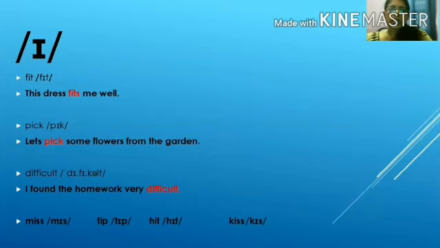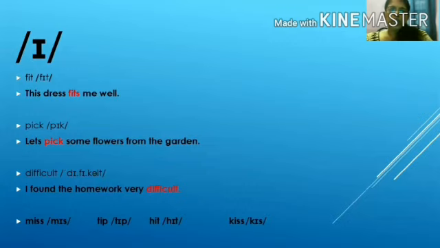The next is pick. I repeat, pick. Let's pick some flowers from the garden. The third one is difficult. Difficult. I found the homework very difficult.